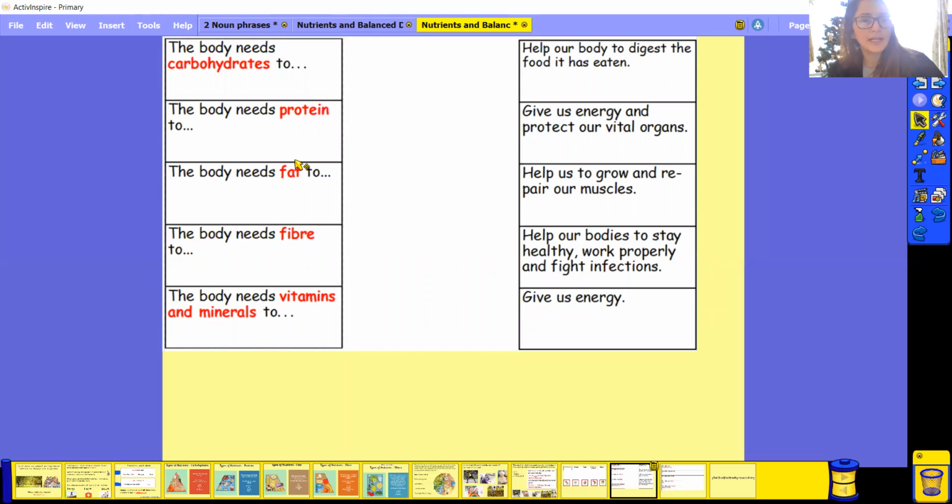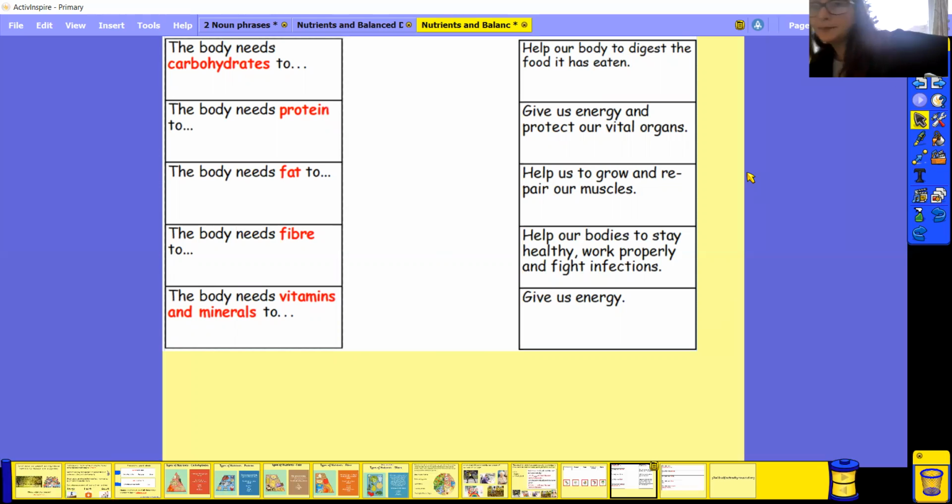So we've got the body needs blank. The body needs carbohydrates too. The body needs proteins too. The body needs fat too. The body needs fiber too. The body needs vitamins and minerals too. And on this side, you have: help our body to digest food that has been eaten, give us energy and protect our vital organs, to help us grow and repair our muscles, to help our bodies stay healthy, work properly, and fight infections, to give us energy.